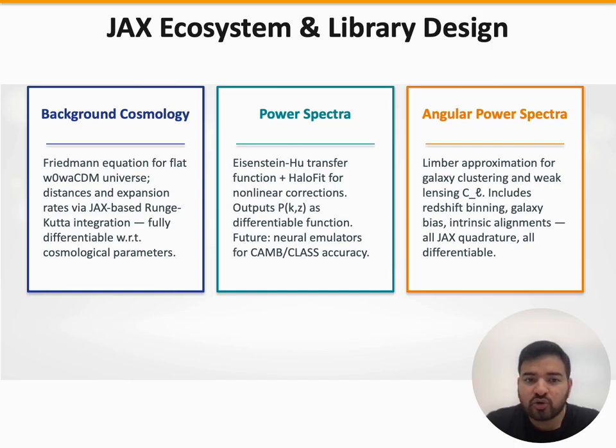Our future plans include training neural emulators on CAMB outputs to get sub 0.1% accuracy while preserving differentiability. And in fact, we have surrogate models achieving less than 0.5%. The angular power spectra module computes C-ell for galaxy clustering and weak lensing using the Limber approximation. All integrals use JAX-based quadrature, so derivatives with respect to redshift distribution parameters, bias parameters, and intrinsic alignment parameters are all available automatically.